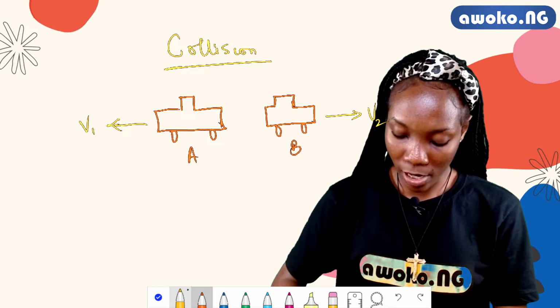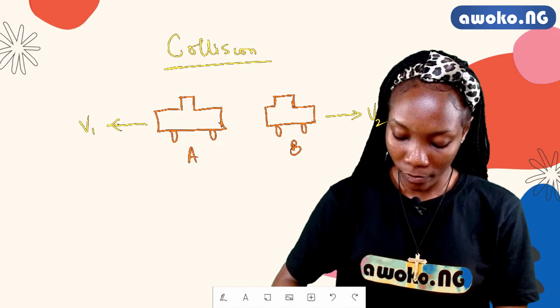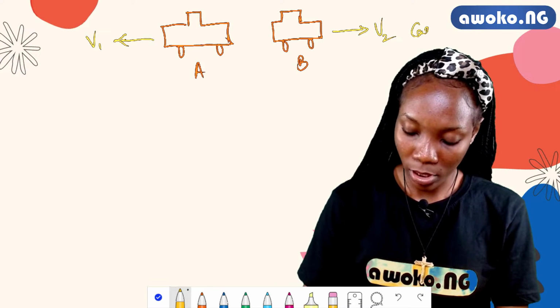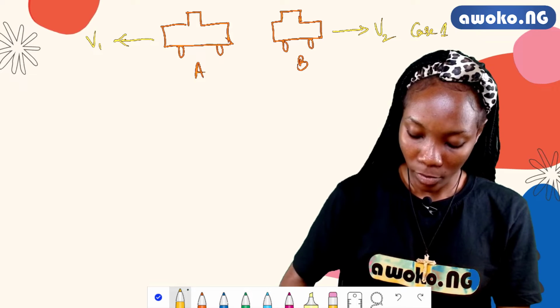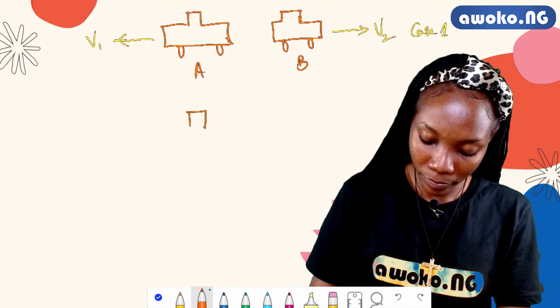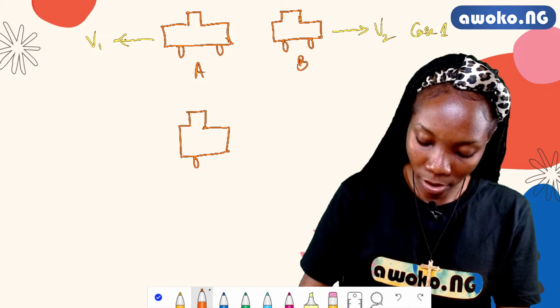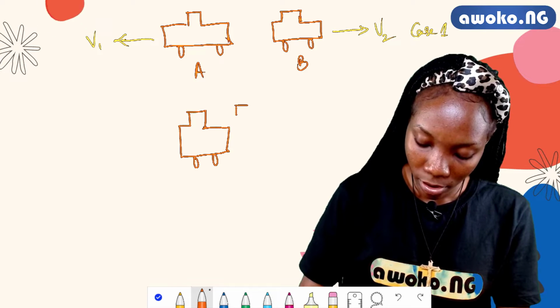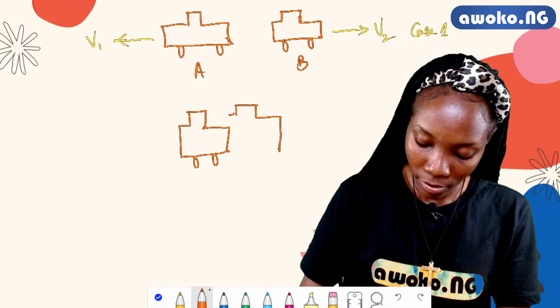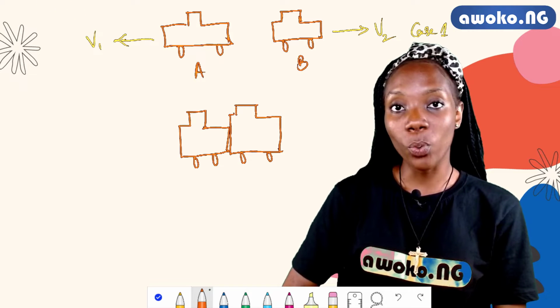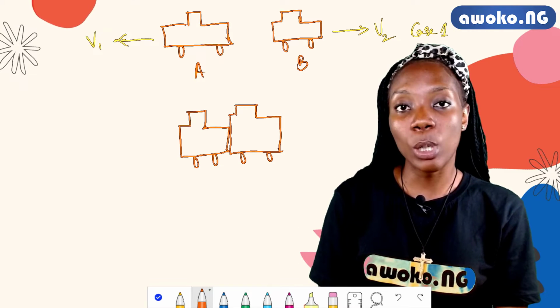So let's say if these cars now collide, this is case 1. Or they might stick together like this, and move with an entirely new velocity.